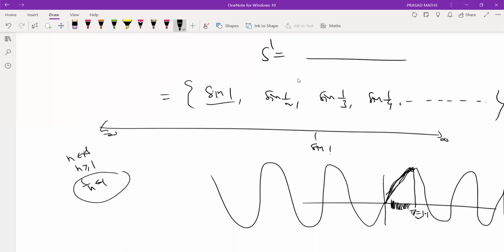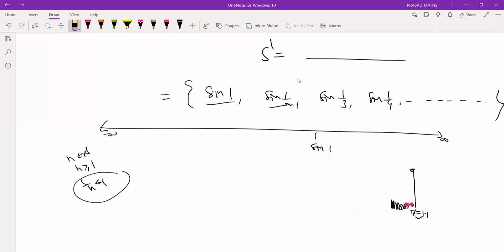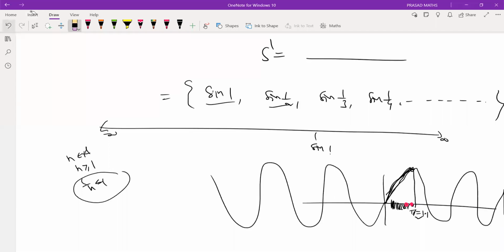So sine 1 is somewhere here, sine 1 by 2 is here. Sorry, it is a decreasing sequence. So sine 1 is there, sine 1 by 2 is there, sine 1 by 3 is there, going on towards 0.